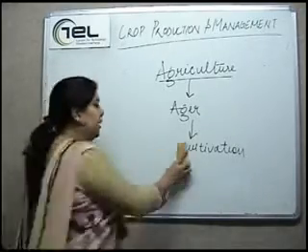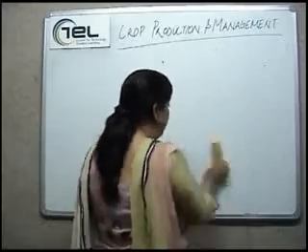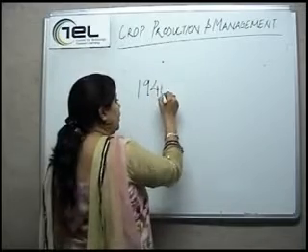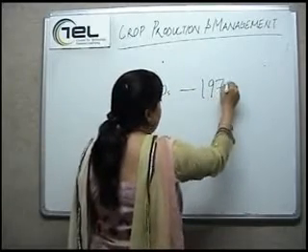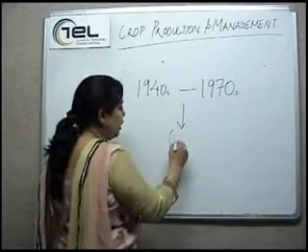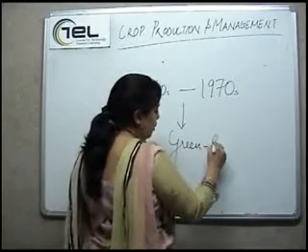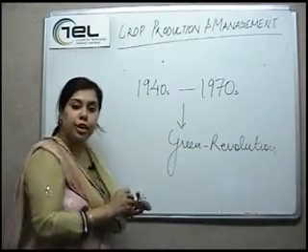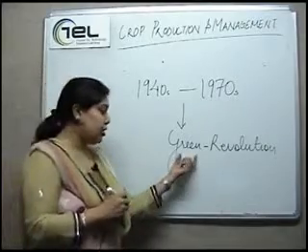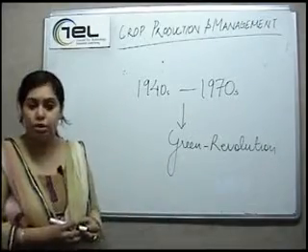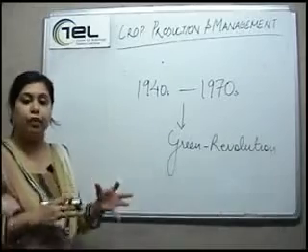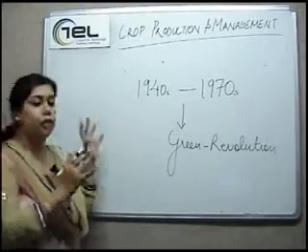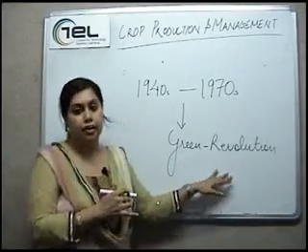There was a time between the 1940s and 1970s when there was a boom in the agricultural industry. This boom is called the green revolution. You must have heard this term, green revolution, right? This was a phase when a lot of modern instruments were used for agriculture, and therefore there was a huge increase in agricultural production, and this phase is known as the phase of green revolution.